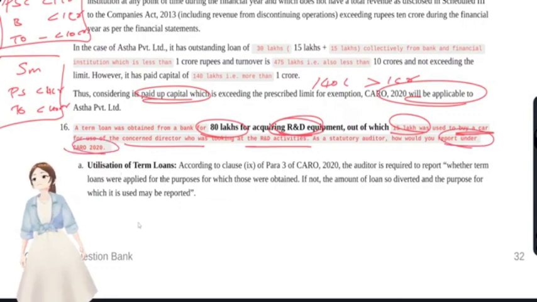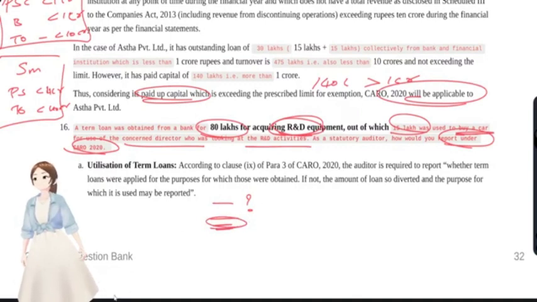You see, utilization of term loans. Under clause 9, clause 9 is default of loans. Under that section, what do you have? Whether the company has defaulted on any loans, whether the company has been declared a willful defaulter by the bank, and whether any short-term loans that have been taken are used for long-term purposes, or whether the purpose has been deviated. Here the purpose has been deviated.